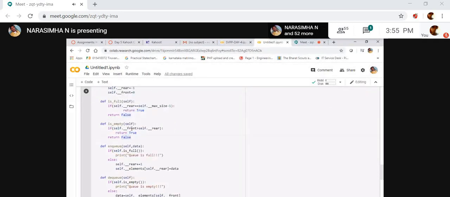Otherwise, it takes is empty. Is empty: now the front is greater than rear. I already told, right? The front is greater than rear, or rear is less than front. It gets true. Otherwise, it gets false.